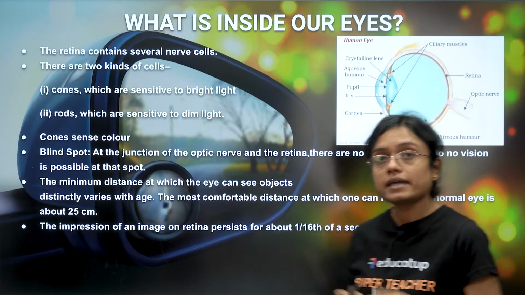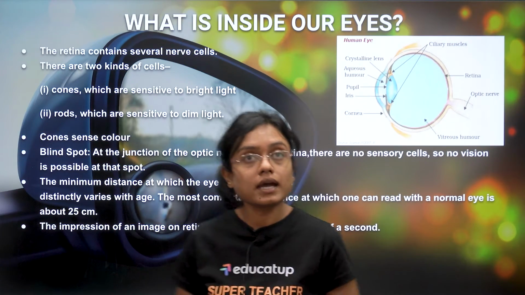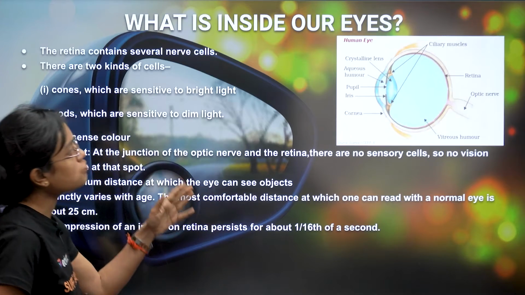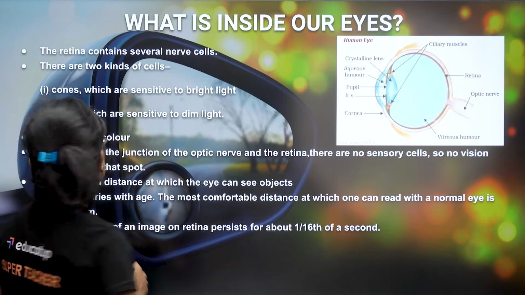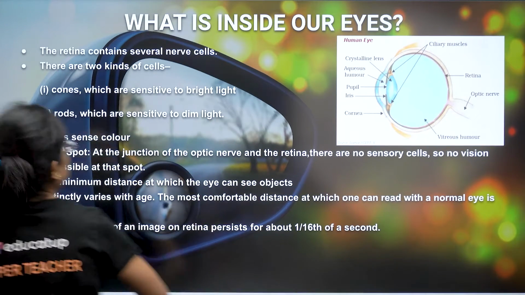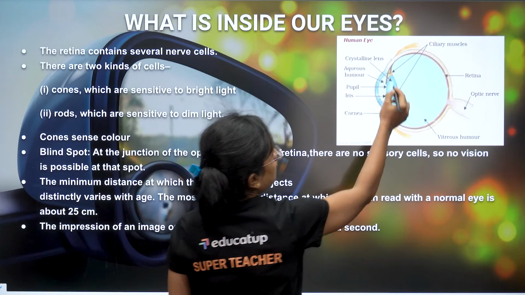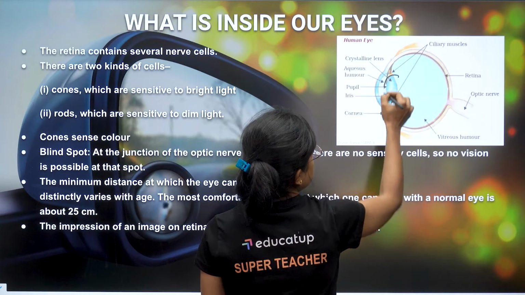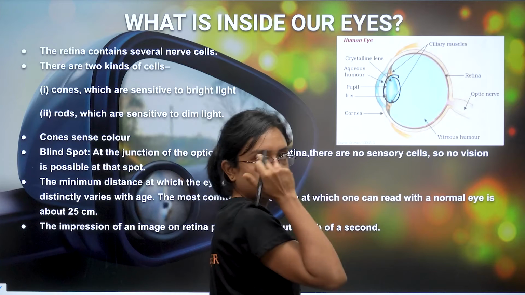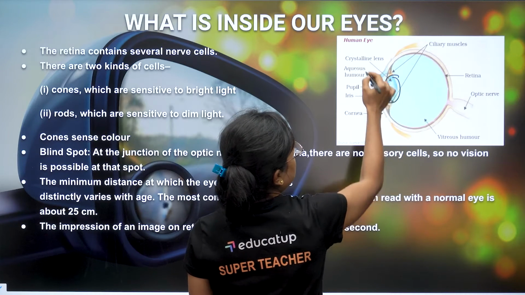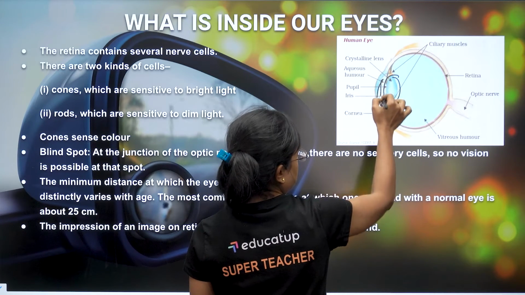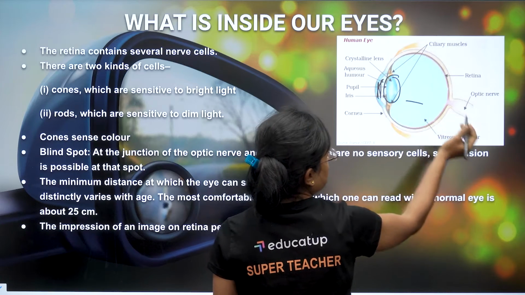Now what is inside our eyes? So if you see the structure of the human eye, this is your lens, the ball which you can see in your eye. Then ahead of it is aqueous humor and behind it is vitreous humor.